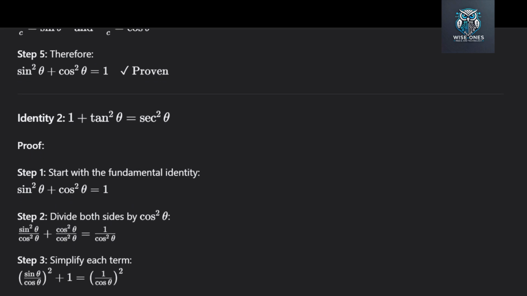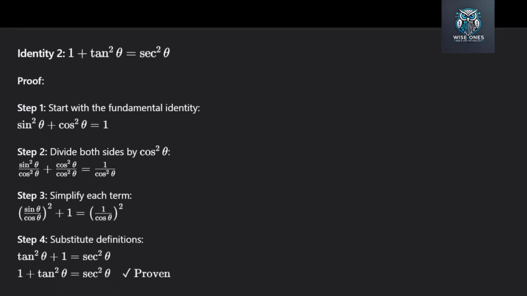Now let us look at identity number 2. 1 plus tangent squared theta equals secant squared theta. How do we prove this? We start with the first identity we just proved. Step 1. Start with sine squared theta plus cosine squared theta equals 1. Step 2. Divide both sides by cosine squared theta. This is the trick. We divide every term by cosine squared theta.